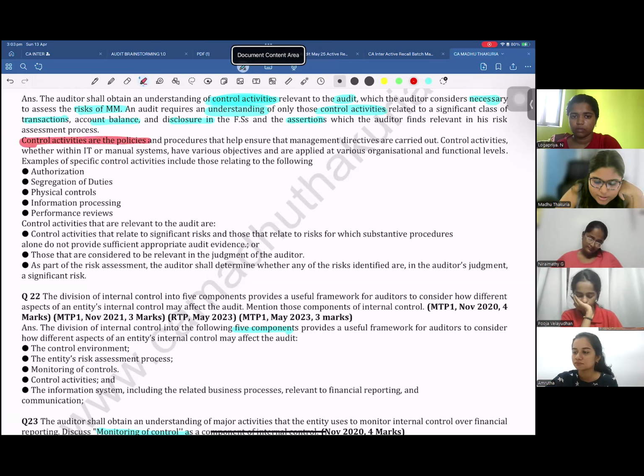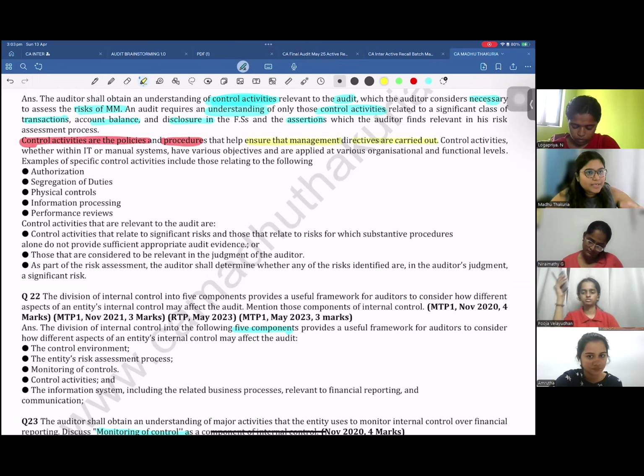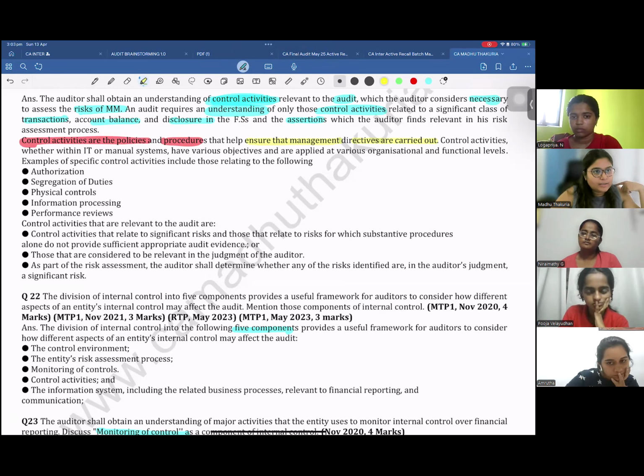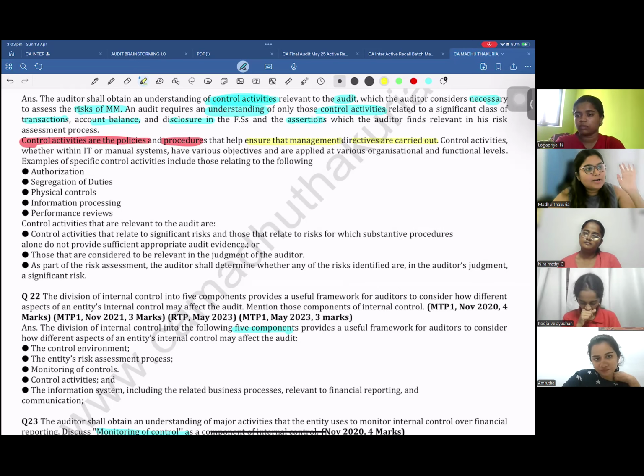Control activities are the policies and procedures. How do we determine control activities? They are the policies and procedures that help ensure that the management directives are carried out. If you want to understand that in my business, when you come as an auditor and want to check whether the controls are working effectively or not, first you will talk to me: Madhu, can you tell me what instructions or directions you have given to your team members or your staff to maintain the controls? Then I will give you that piece of document that I'll call a policy control manual. And I will tell you, these are my controls and manuals. Please go ahead, read and then verify. So you collect that piece of paper from me as a policy.